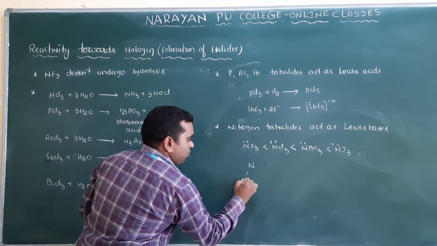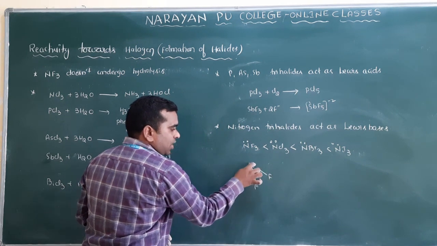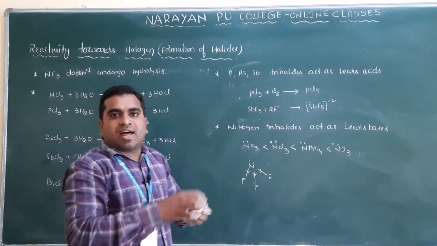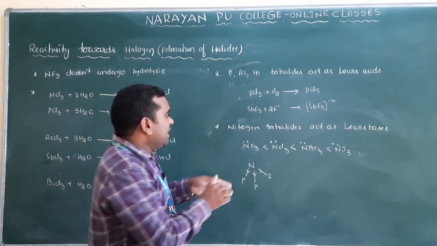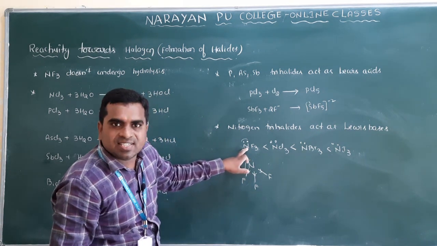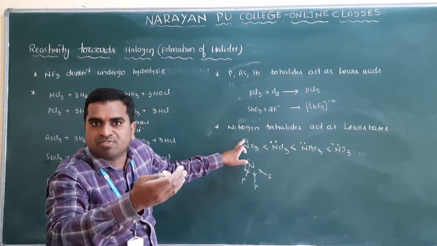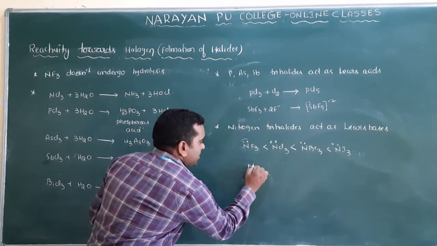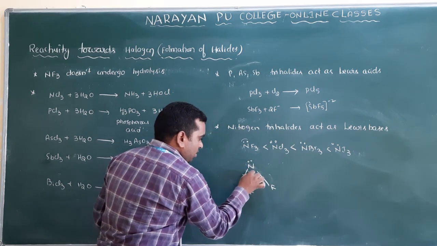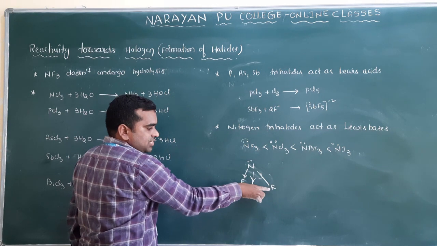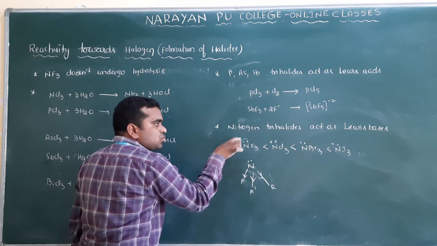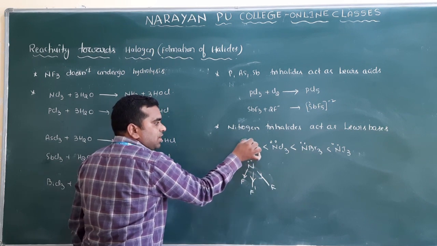Because nitrogen and fluorine, if you see, fluorine is more electronegative than the nitrogen. So these electrons will move towards the fluorine. So that's why the availability of the lone pair of electrons on the nitrogen is less, because these electrons mainly move towards which one? See, simple here, nitrogen is there, and here fluorine, fluorine and fluorine. These bond pair electrons are on which side? Fluorine side, because fluorine is more electronegative. So this bond pair electrons also will be pulled towards the fluorine. So the lone pair of electrons available on this nitrogen is less.